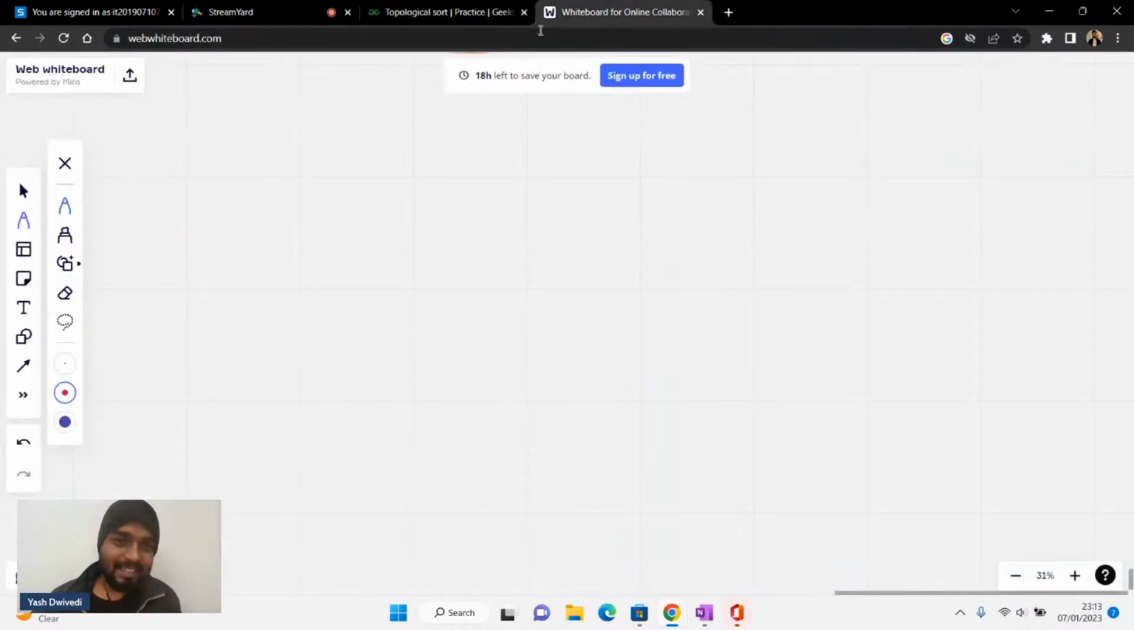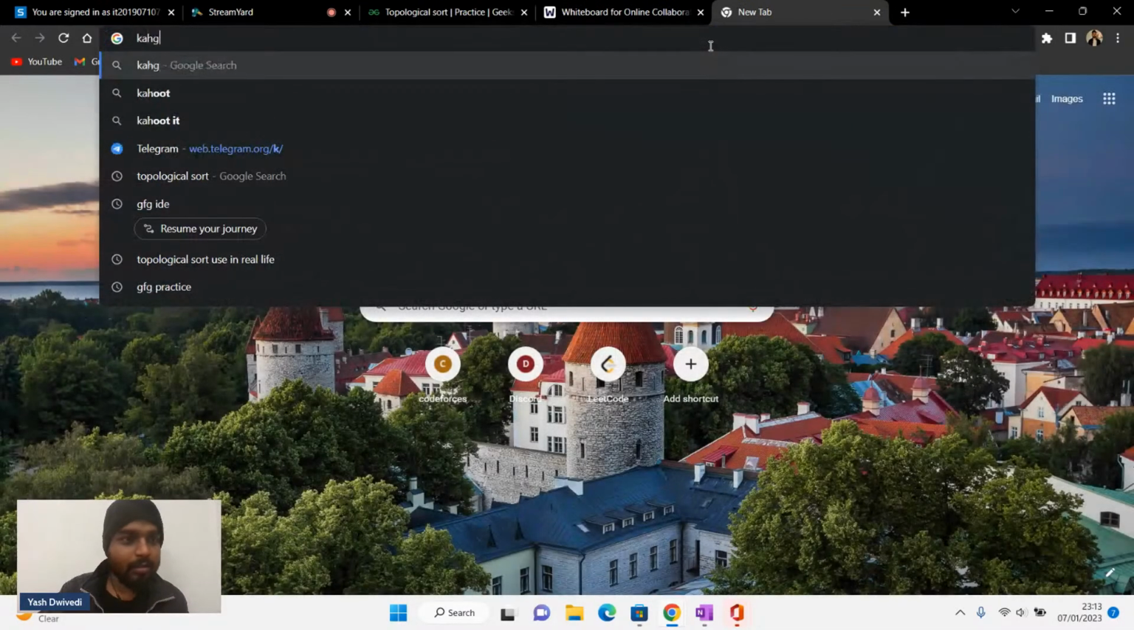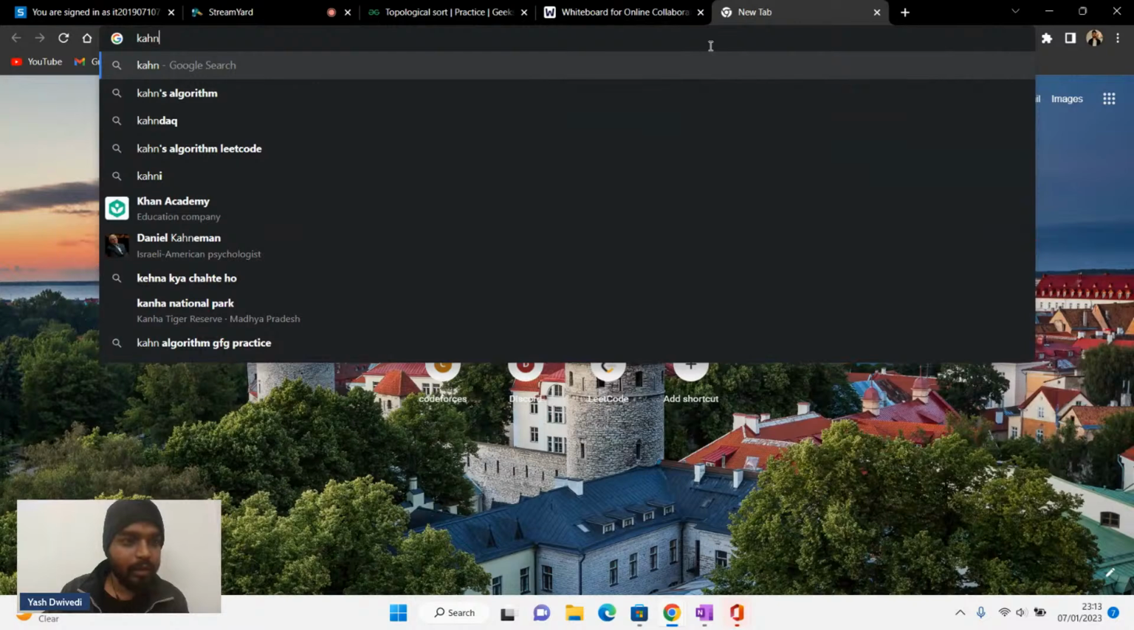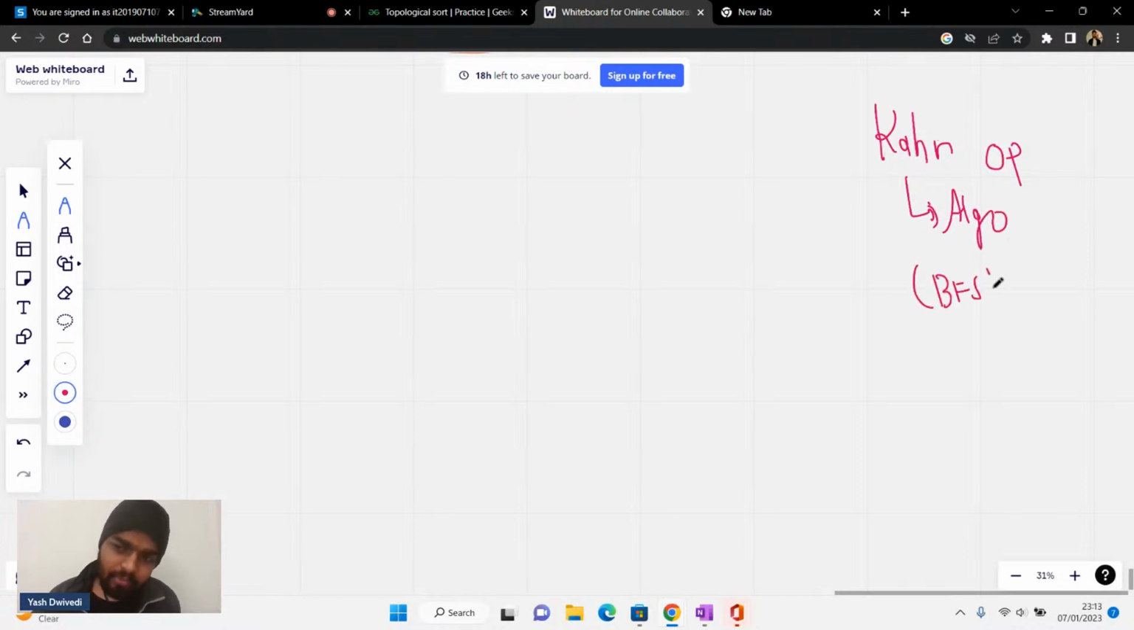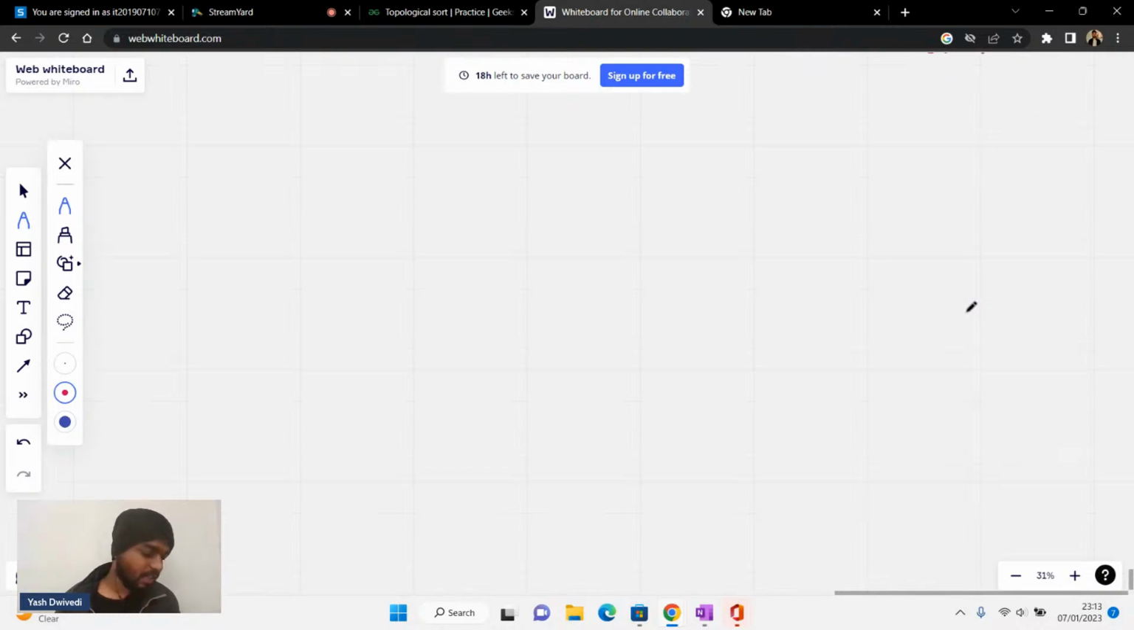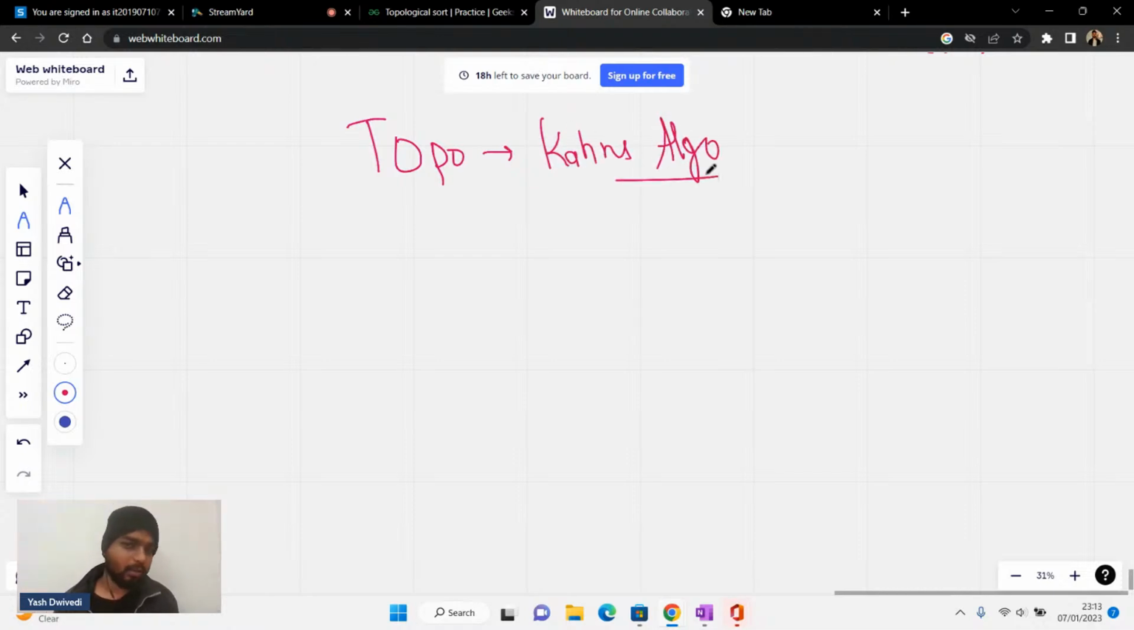Please write Kahn OP, KHN, in the chat. This is nothing but Kahn's algorithm. It is again based on BFS. So please write Kahn in the chat, and then I'll start with Kahn's algorithm. Topological sort can be done in two ways, but I will use Kahn's algorithm as of now.